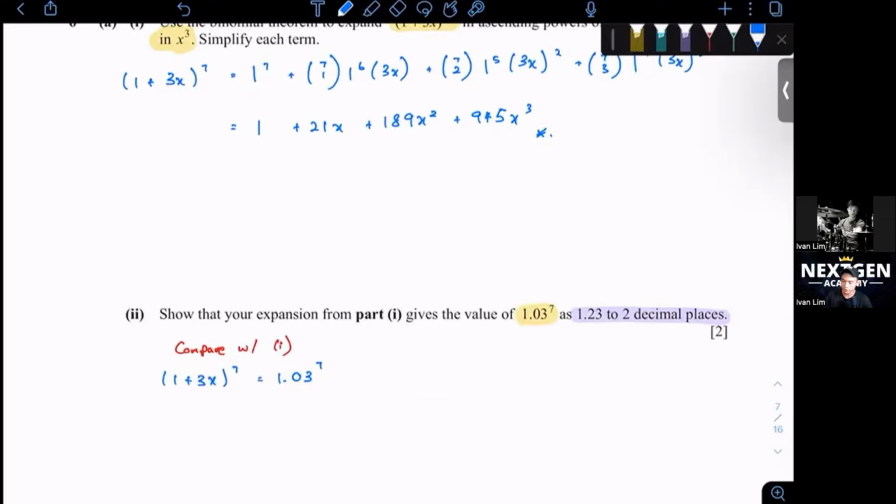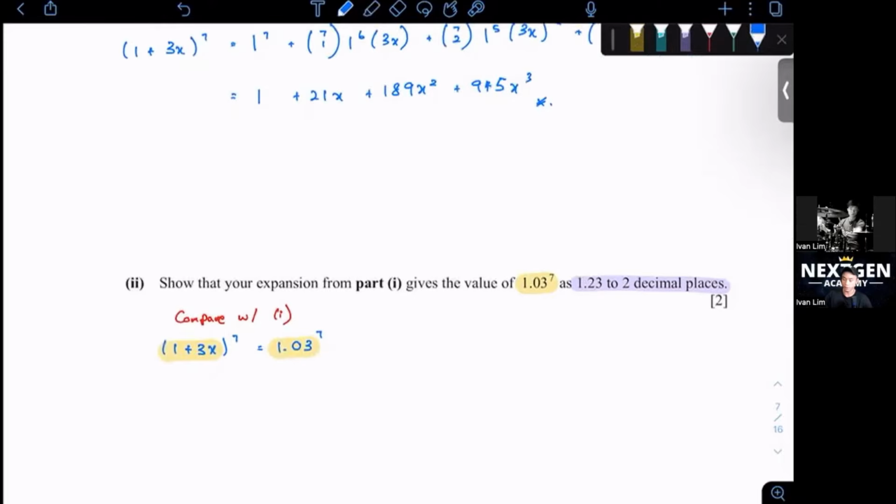As you can see, both have power 7. So we can consider that the base will be equal to each other. So 1 plus 3x equals 1.03. We can find x from here: 3x will be 0.03, and x will be equal to 0.01.